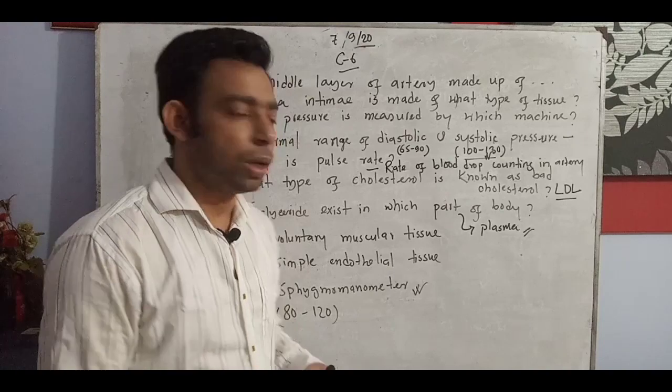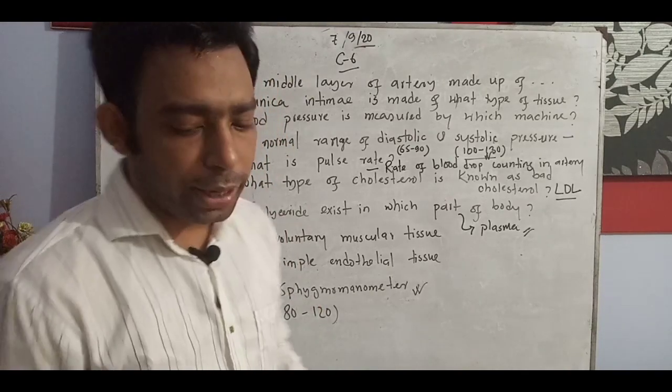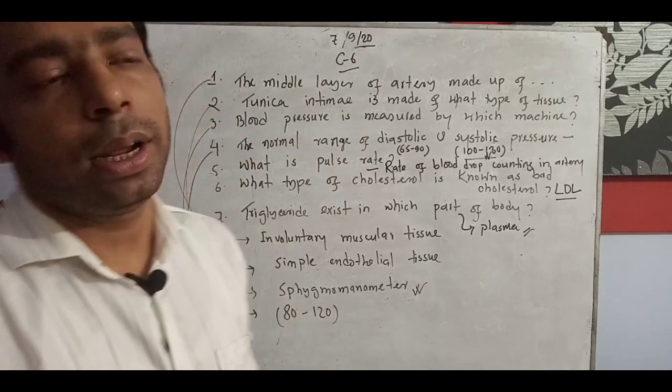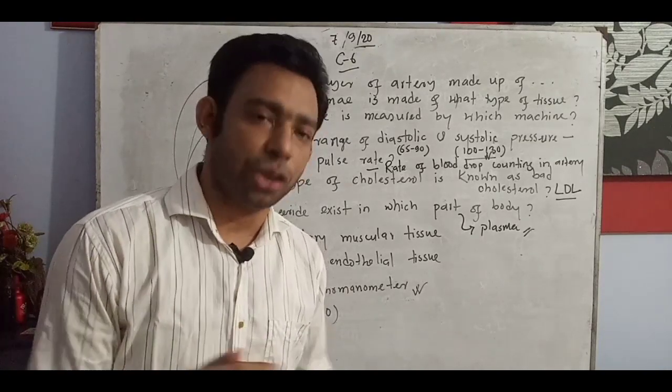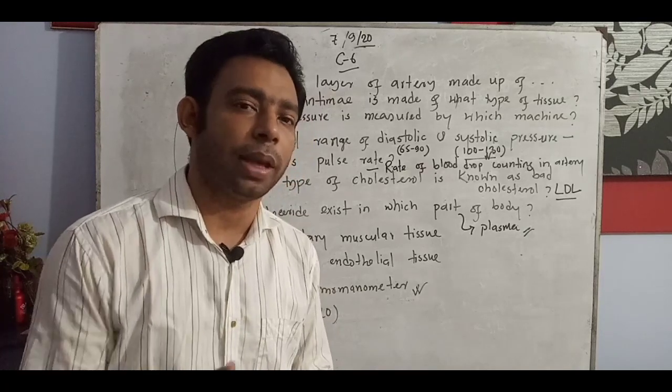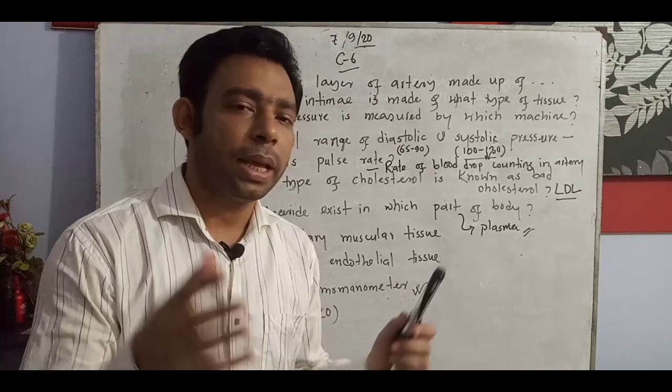Very important this one. So what we learned today, my dear students, very importantly, every day I make you understand around 7 to 10 questions from each and every topic. Why?